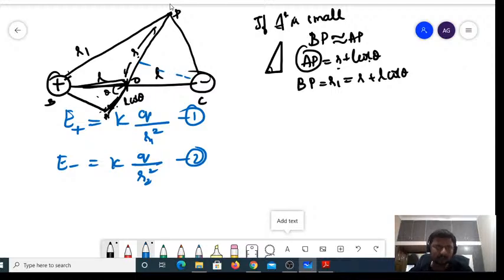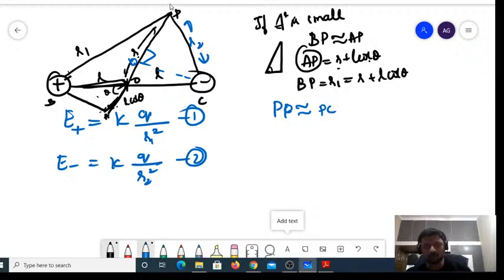Now, in a similar way, you can consider this one. So I will just draw the line. Let me call it C. Now again I can find one more right angle triangle. In this, again the hypotenuse is equal to the opposite if the triangle is small. Let me call it D better. PD would be equal to PC, right? PC is R2 we have considered.